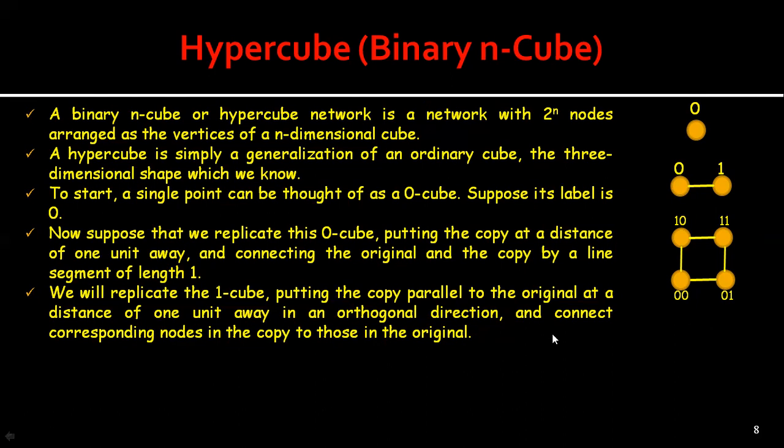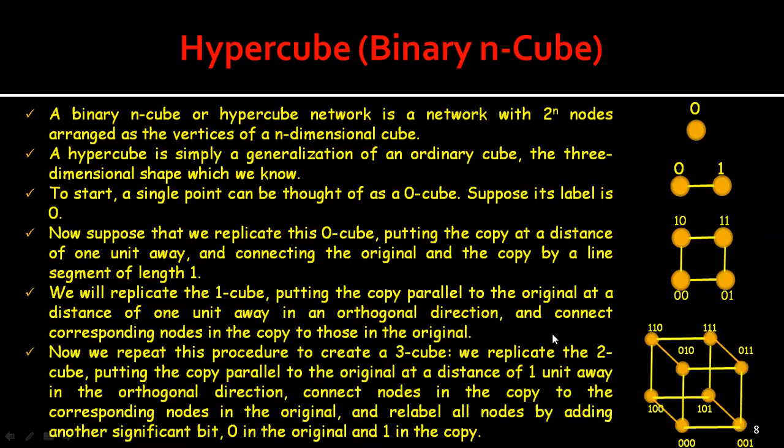Which is a replicate of a 2-dimensional cube. So putting the copy parallel to the original at a distance of 1 unit away in the orthogonal direction. Now connecting the nodes in the copy to the corresponding nodes in the original, and relabeling all the nodes by adding another significant bit, 0 in the original and 1 in the copy.